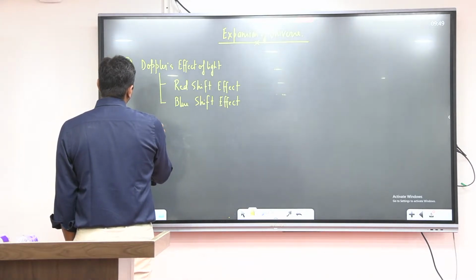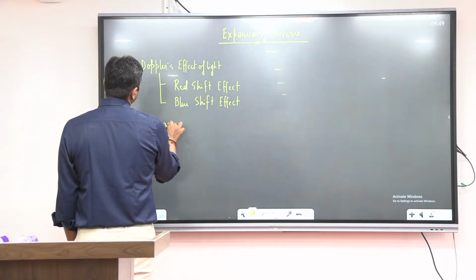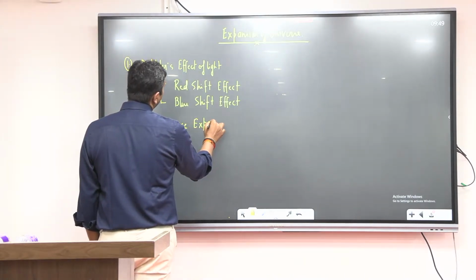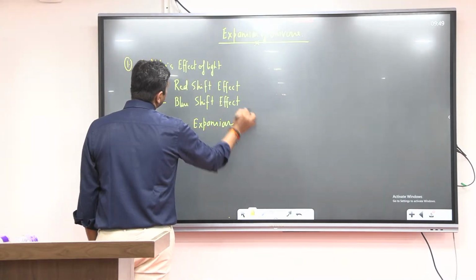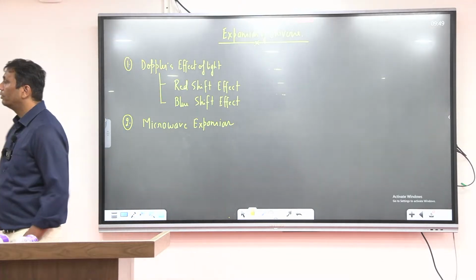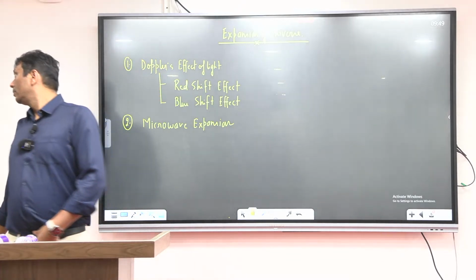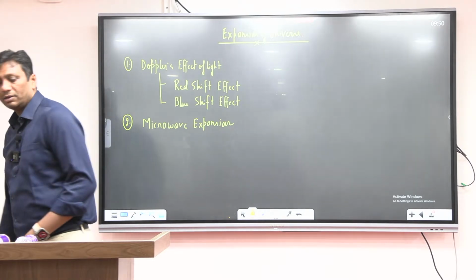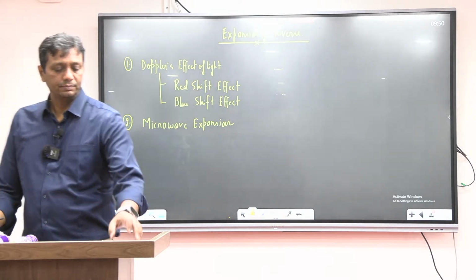And the second one is the microwave expansion. But maximum people are not in favor of microwave expansion. So, the Doppler effect of light, redshift effect and blue shift effect, and the second concept is microwave expansion.